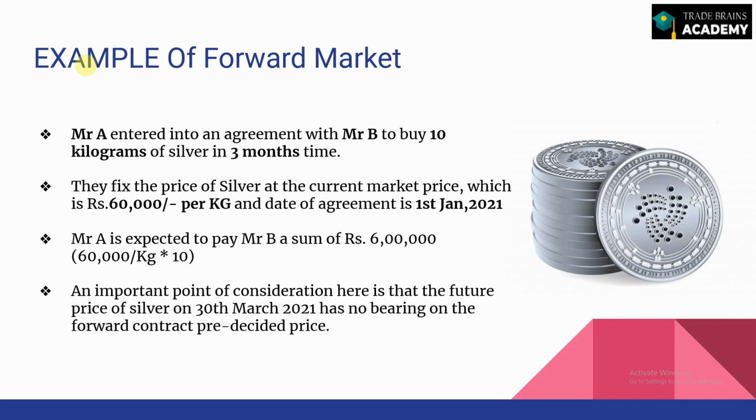An important point of consideration here is that the future price of silver on the last day of the agreement, that is on 30th March, has no bearing on the forward contract's pre-decided price. Even though the price at the time of expiry might be going up or going down, this forward contract will have to be settled at the price which was decided at the time of entering the contract. So that is the basic mechanics of forward market. Now what are the outcomes possible with this agreement?